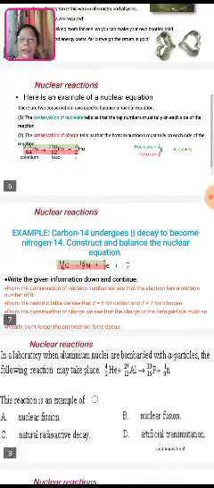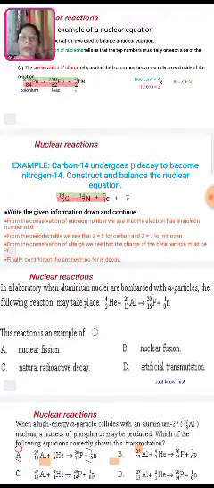Nuclear reactions. Now the example: carbon 14 undergoes beta decay to become nitrogen 14. Construct and balance the nuclear reaction as follows. Carbon undergoes a nuclear reaction forming nitrogen by releasing an electron. So write the given information down to continue. From the conservation of nucleon number, we see that the electron has a nucleon number of 0.